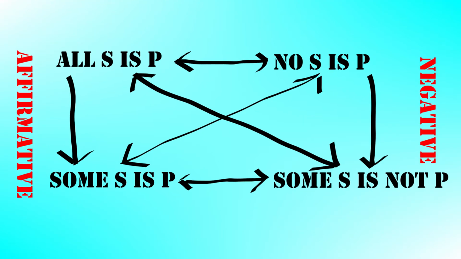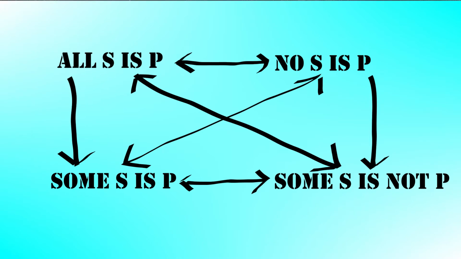We've also got the affirmatives and the negatives in columns together. So all S is P is in the same column as some S is P. We're asserting that something is the case. Whereas no S is P is in the same column as some S is not P. This column is asserting that something is not the case. And so those are called negations.